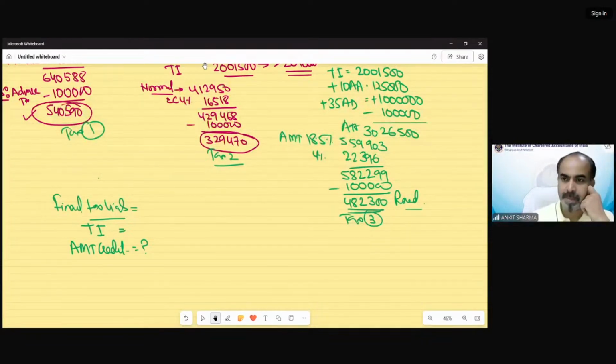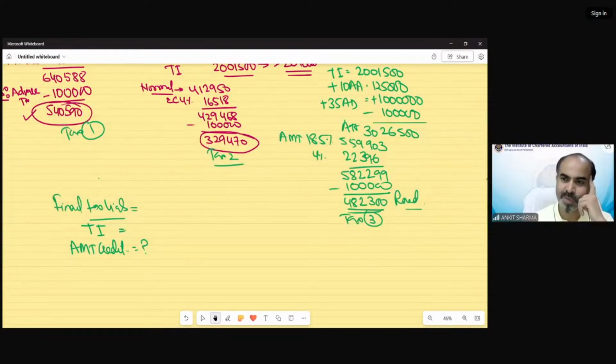Shagufta, okay. Somebody answered. Let me see. Mani Vanan is saying tax liability is 4,82,300. Jayendra is saying tax liability 4,82,300.